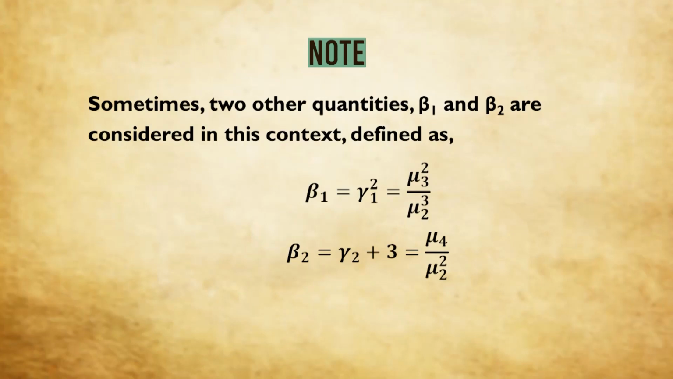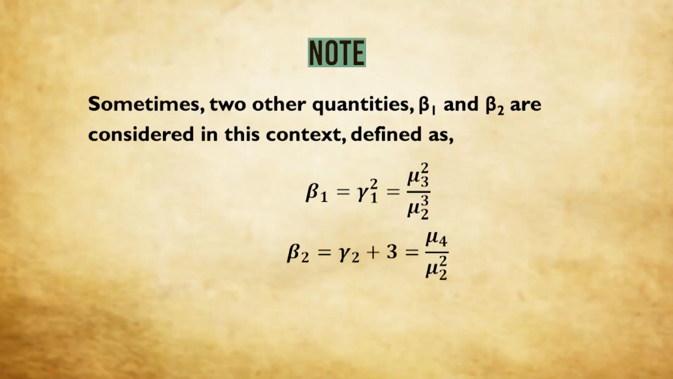You see, beta 1 is gamma 1 square. Gamma 1 takes up positive values for a positively skewed distribution and negative for a negatively skewed distribution. So gamma 1 square can never be negative. So that means from beta 1 we can only understand whether a distribution is skewed or not. If a distribution is skewed, we won't be able to say whether it is positively skewed or negatively skewed. So that is why we have to stick to gamma 1 as a measure of skewness.